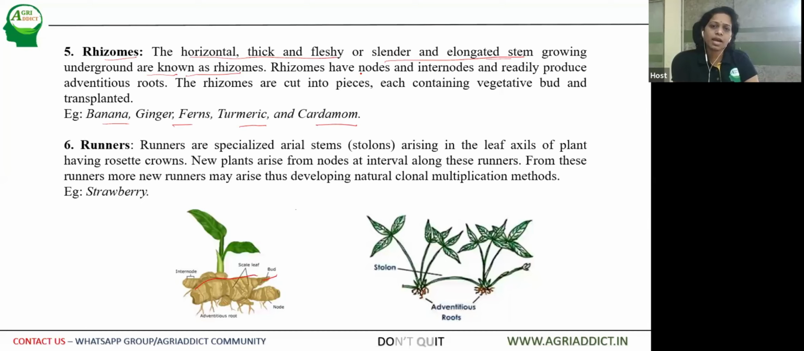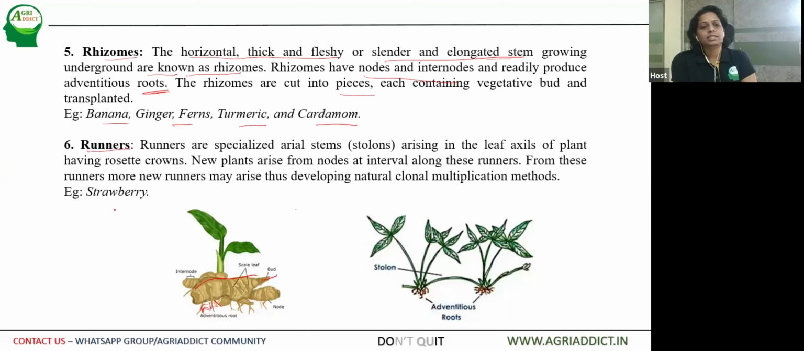These rhizomes also have nodes and internodes like tubers and readily produce adventitious roots. The rhizomes are then cut into pieces, each containing a vegetative bud, and then transplanted. Here the buds are present, along with the nodes and internodes, and the fibrous roots. So by cutting them into pieces, they can be utilized as a crop for the next season.